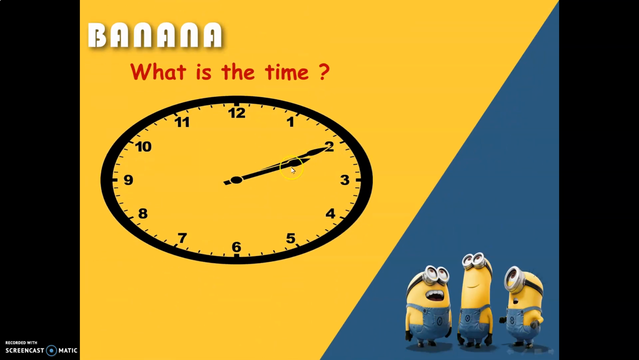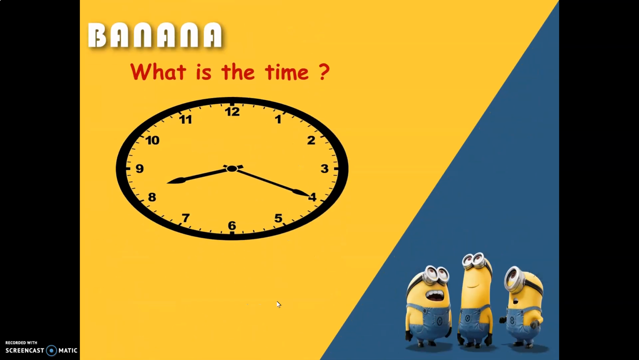The minute hand and the hour hand, all of them are on number 2. For this reason, I have to say it is 2:10. The last one here, what is the time? Here it is 8:20. The minute hand is on number 4, so 20, and the hour hand is on number 8. It is 8:20. Okay?